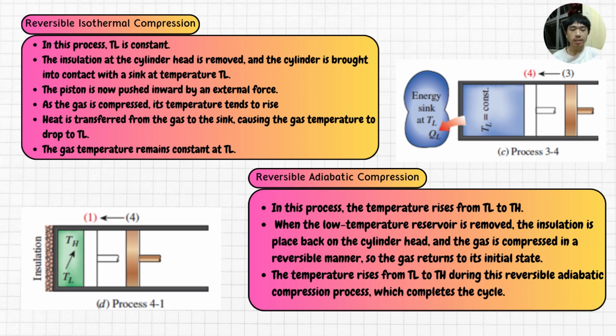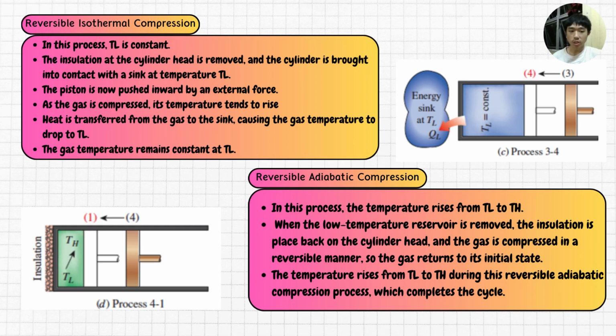The insulation at the cylinder head is removed, and the cylinder is brought into contact with a sink at temperature TL. The piston is now pushed inward by an external force. As the gas is compressed, its temperature tends to rise, but as soon as it rises by an infinitesimal amount dT, heat is transferred from the gas to the sink, causing the gas temperature to drop to TL. Thus, the gas temperature remains constant at TL.